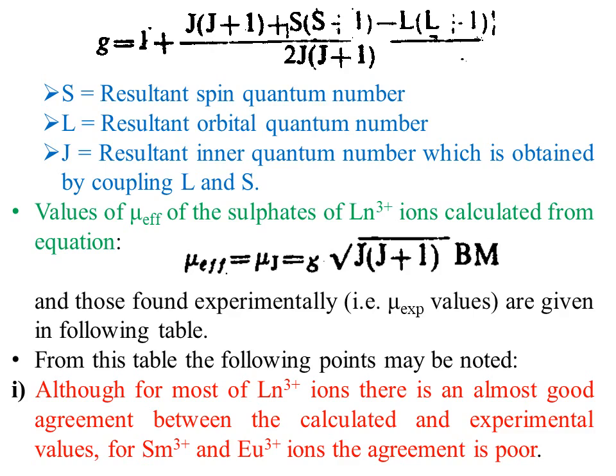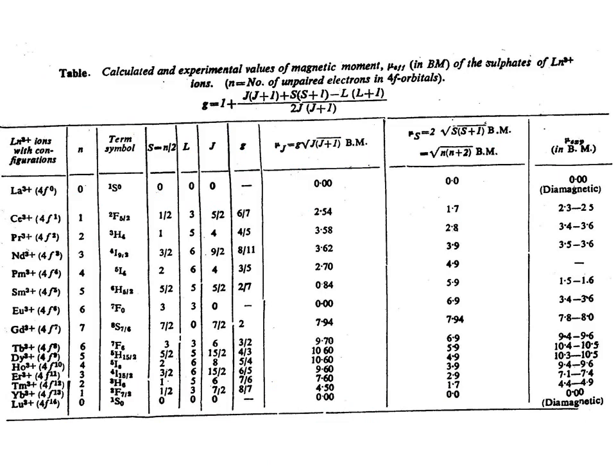From the table presented on the next slide, the following points can be noted. For most lanthanides in the +3 oxidation state, there is a good agreement between the calculated and experimental values, with the exception of samarium and europium. In this slide, in the very first column, you can see the lanthanides in the +3 oxidation state.